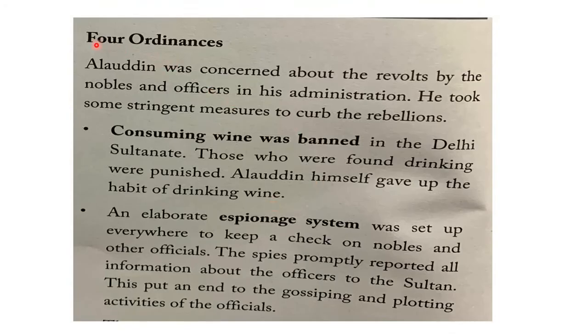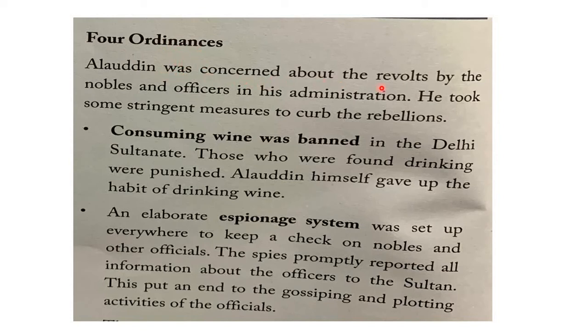So to make his administration more efficient, Alauddin Khilji passed four ordinances. Ordinances means authoritative orders. That means being Sultan of Delhi, he passed some orders. What are those orders he passed that made him successful? That we will see now.